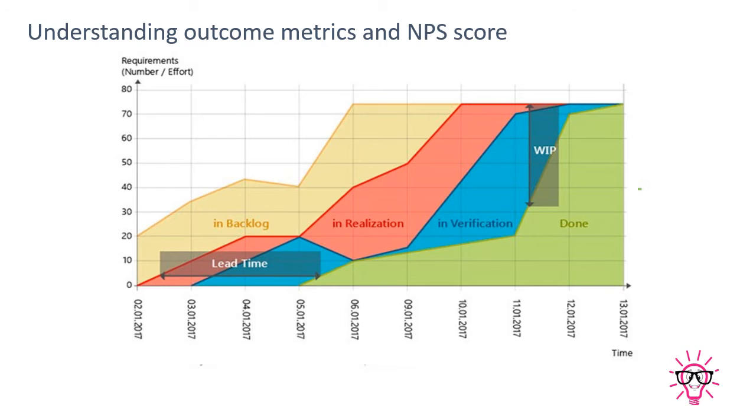If you are sending it to the management, management is capable enough to easily understand what exactly is going on in your project, where exactly your team is right now, how many things are in blocking, how many things are in realization, how many things are in verification, how many things are in done, and how many things are in WIP, the work in progress area.